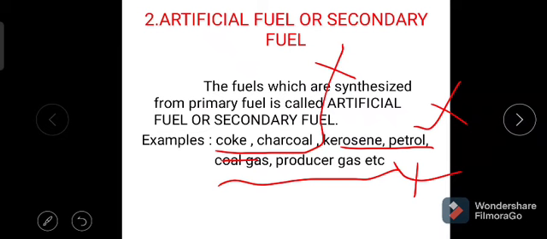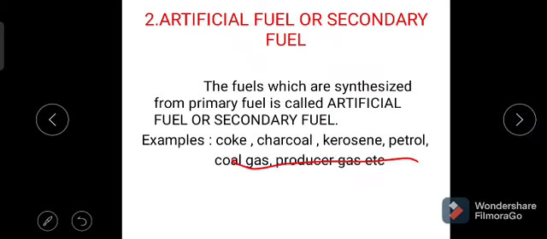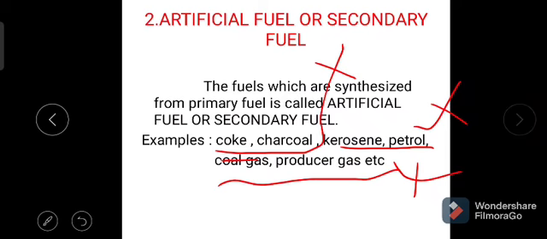Examples for the natural fuels are wood, coal, petroleum, natural gas. Similarly, examples of artificial fuels are coke, charcoal, kerosene, petrol, diesel, coal gas, producer gas, etc.